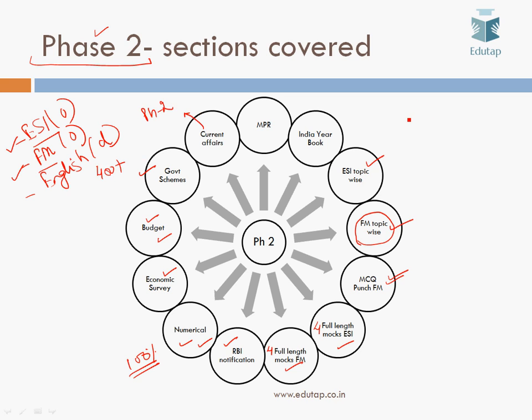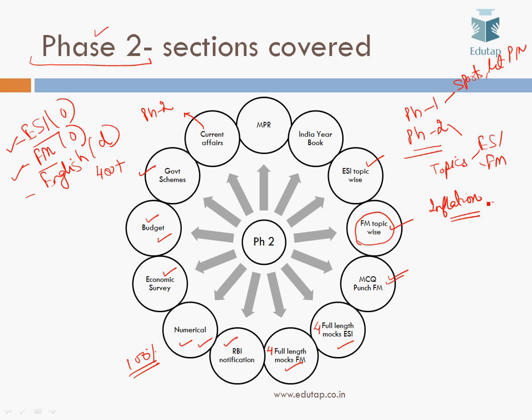As far as current affairs are concerned, there's a different strategy for phase 1 and a different strategy for phase 2. Current affairs from sports, literature, persons in news, books and authors are not asked in phase 2. What is asked in phase 2 is current affairs related to the topics mentioned in the syllabus, be it ESI or FM. So if there is a topic on inflation in FM, then there can be a current affair based question on inflation in the FM paper. If there is a topic of human development in ESI, then there can be a current affair based question on human development in ESI. So we have framed questions in this manner for phase 2.